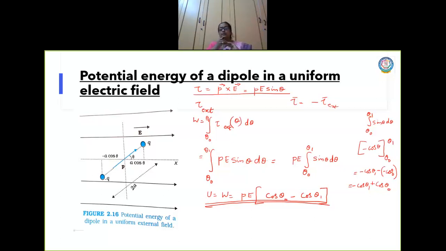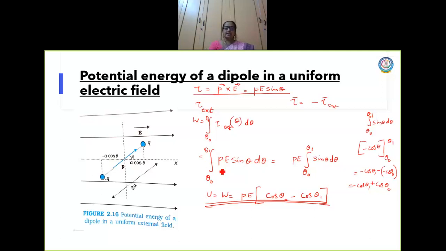Now when we talked about electric potential, when we talked about potential difference, we considered one to be at infinity. Potential difference between 2 points is nothing but the amount of work done to bring a charge from one point to another. In that, we considered R to be infinity. From that we came to the definition of what is called electrostatic potential or electric potential. Similarly, here also I can take the value of theta naught, that is the initial angle.